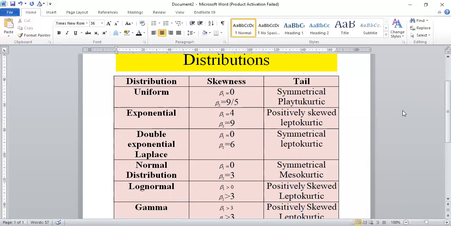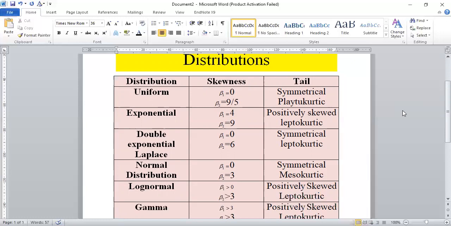Same is the case with beta 2, which is the measure of the peakedness and the flatness of the distribution. When beta 2 is greater than 3, it means that your distribution is leptokurtic. When beta 2 is less than 3, it means that your distribution is mesokurtic. And when beta 2 is equal to 3, then it means that your distribution is platykurtic. Platykurtic deals with the flatness of the distribution.